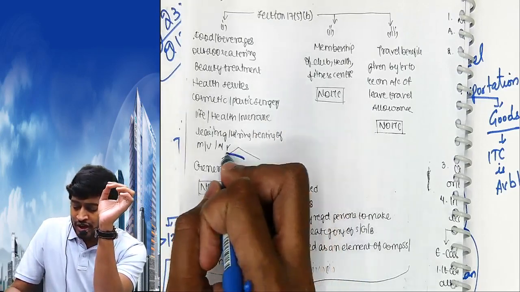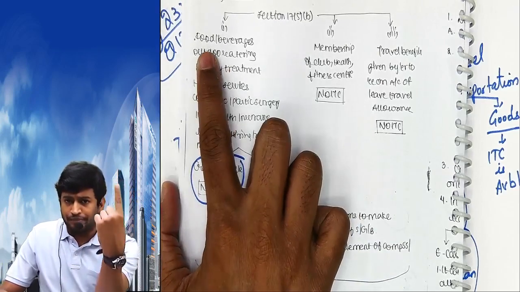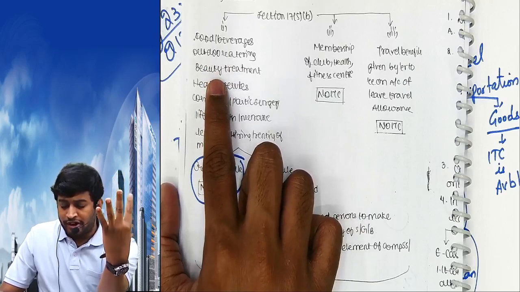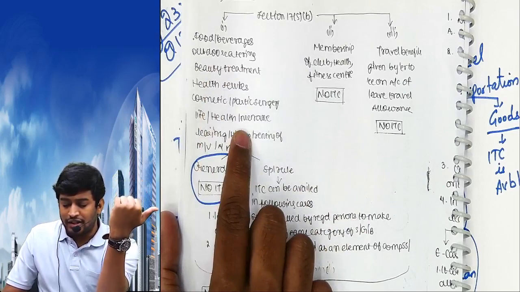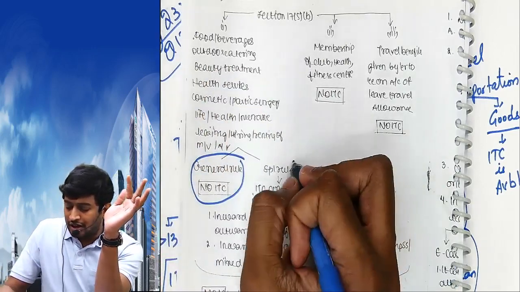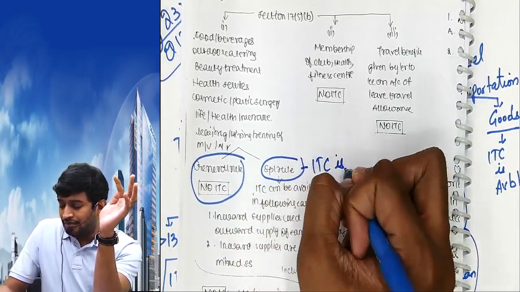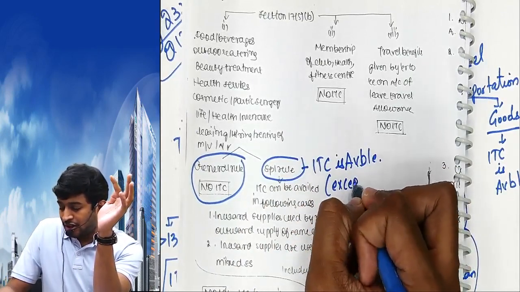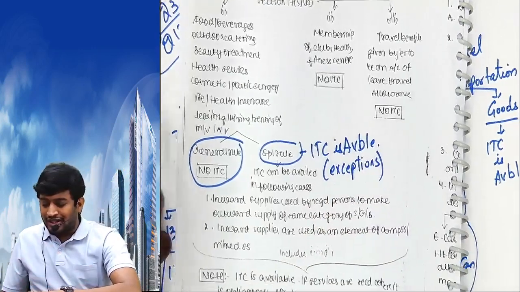Government says general rule: no ITC. Answer is no. For whom? Food, beverages, outdoor catering, beauty treatments, health services, cosmetic plastic surgeries, health insurance, and leasing, hiring and renting of motor vehicles and all. Special rule: here ITC is available. What is the general rule? Not available. Special rule means these are exceptions. ITC is available. What is that?